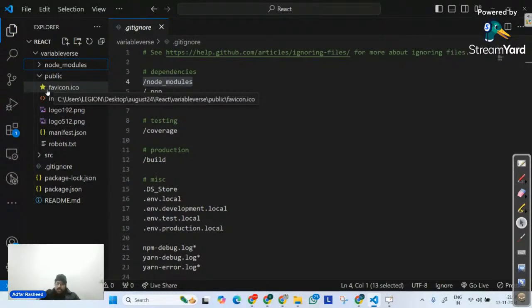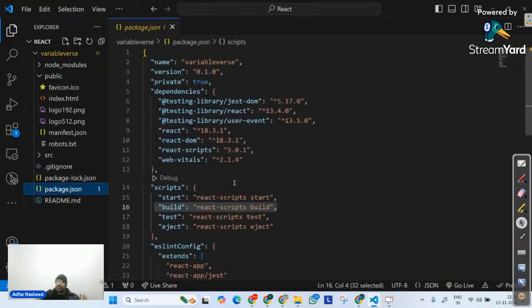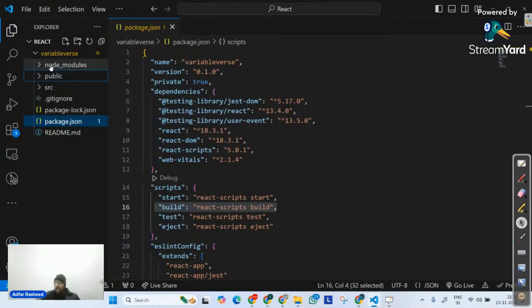Package.json. As I said, package.json is the main file which will determine what scripts will be executed on this particular project and what dependencies this project depends on. So it will keep track of only those. Package.json makes sure that the dependency you're trying to install gets installed properly. I hope that makes sense. We understood node modules as well, and it's very important because whatever dependency your web application has, it is part of node modules.